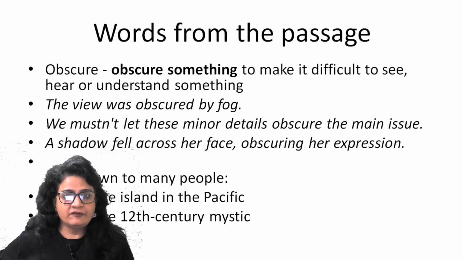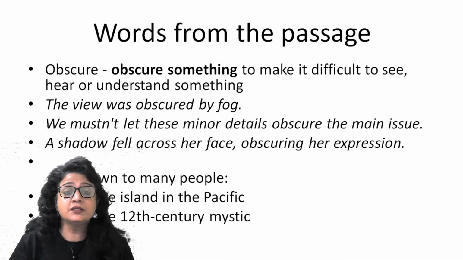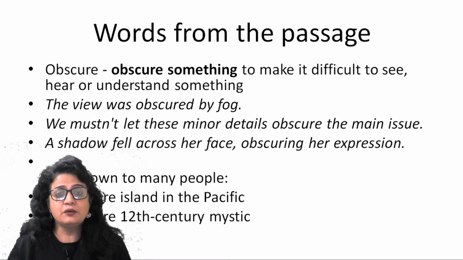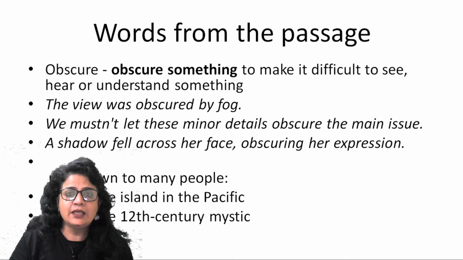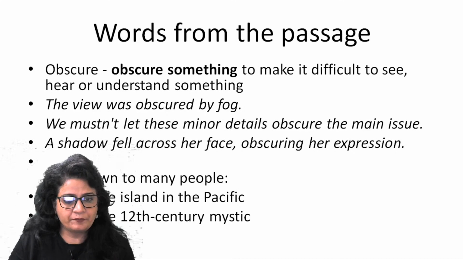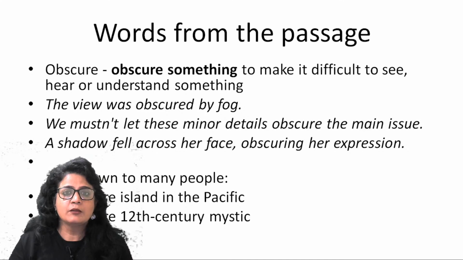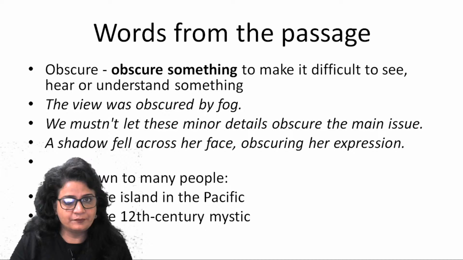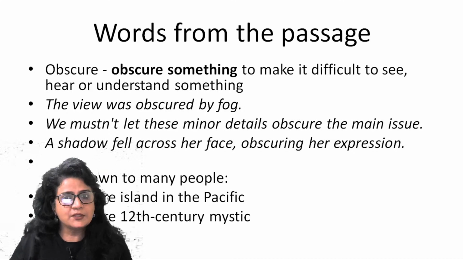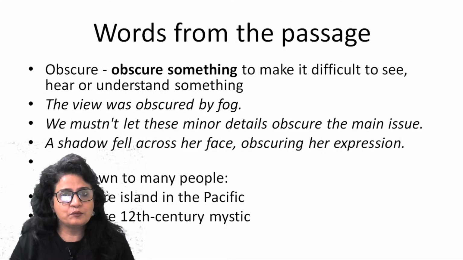So they live in oblivion. Same is obscure. Something which is obscure is not known to many people. An obscure island in the Pacific Ocean. An obscure 20th century mystique. So a mystique who is not known to a lot of people, right? So obscure, a person who is not known to many people, or a thing which is not famous and popular.